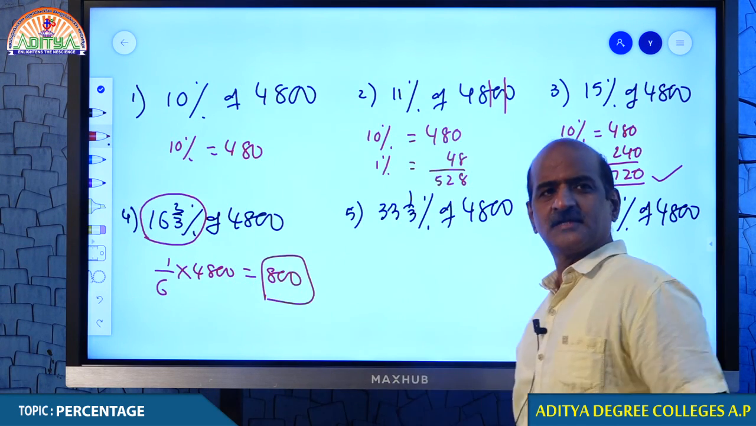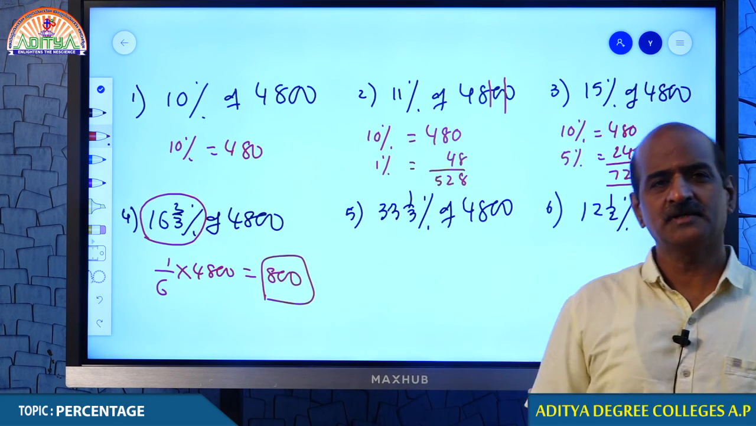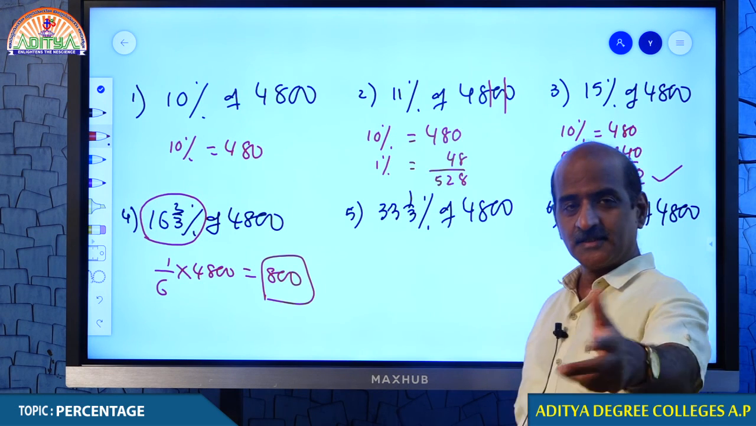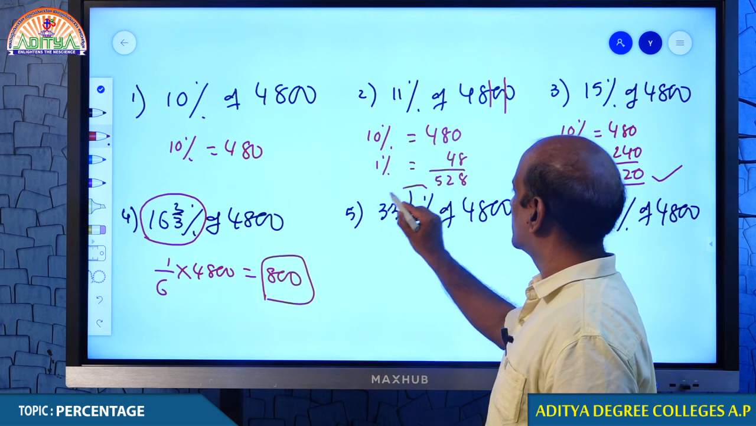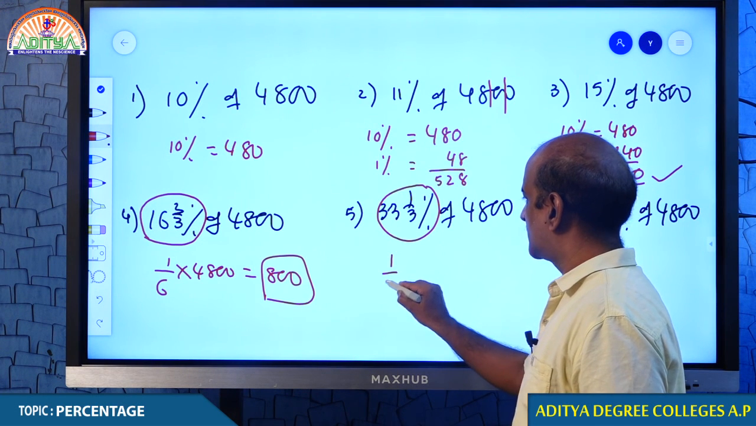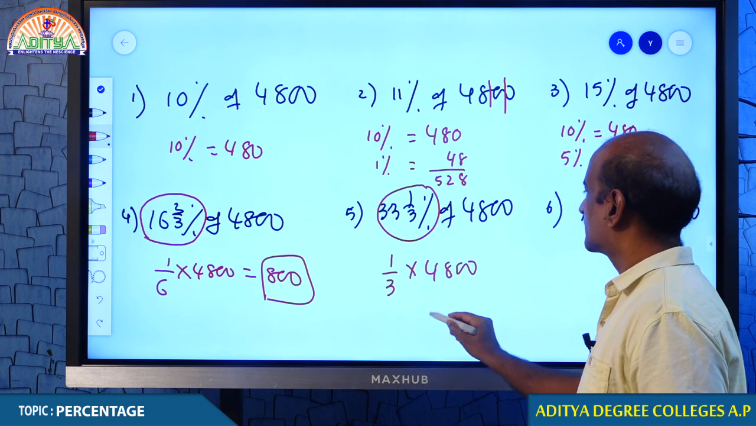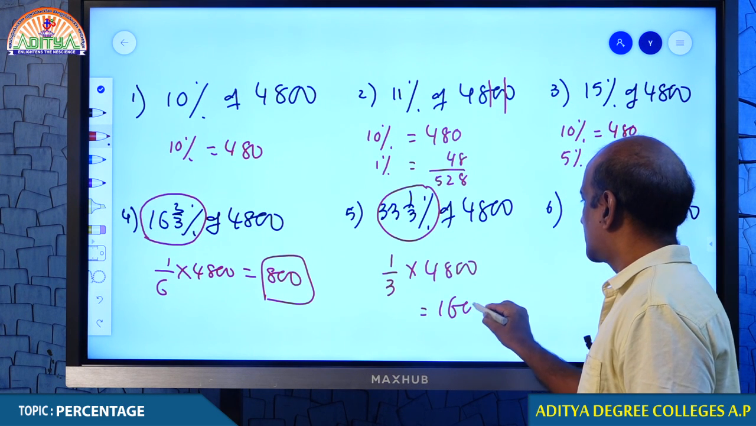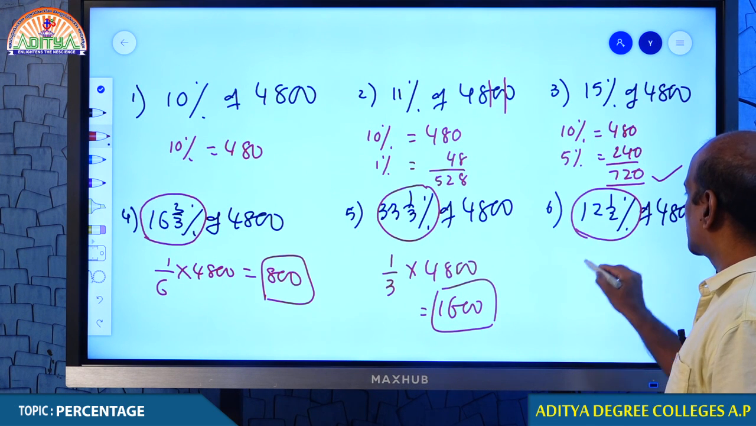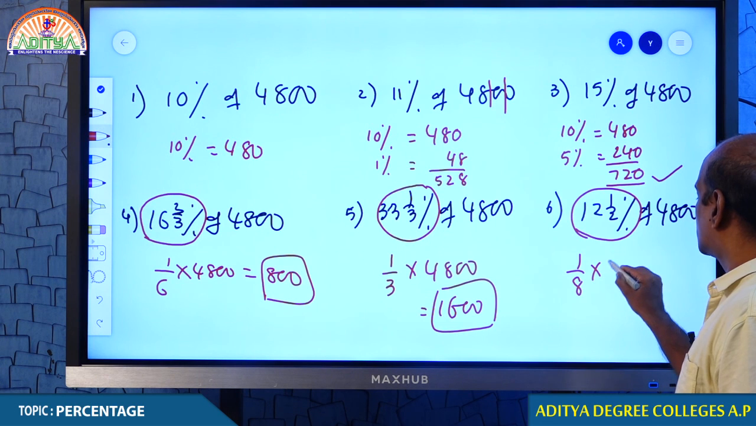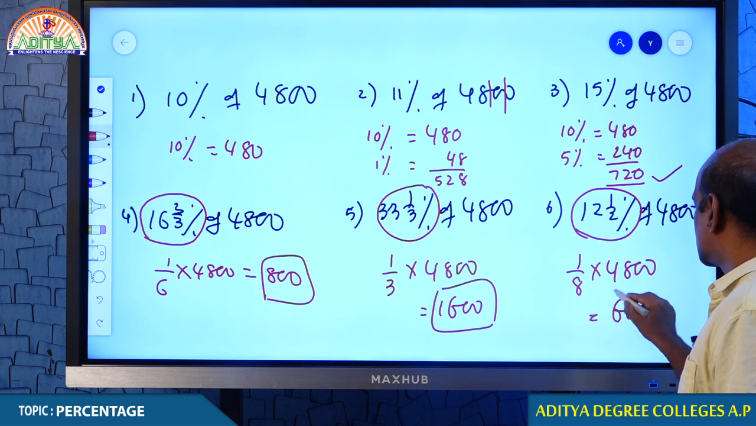So that is the advantage, that is the reason why I ask you to remember some of the percentages. You remember 16 2/3%, this is the percentage in Andhra Pradesh, just I told you right now. Now 33 1/3% is again a standard fraction, that is equivalent to 1/3, 48 by 3, therefore your answer must be 1600. 12.5% is nothing but 1/8, so 4800 by 8, therefore your answer must be 600.